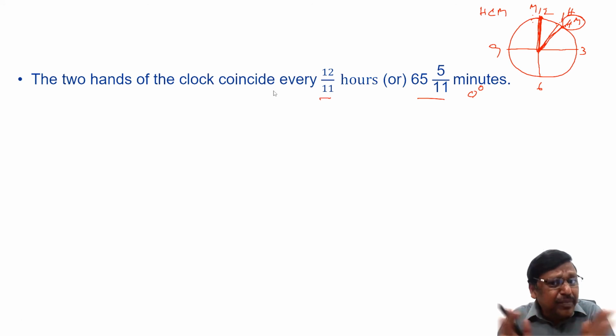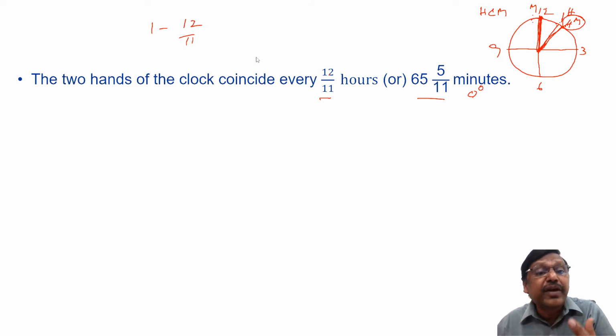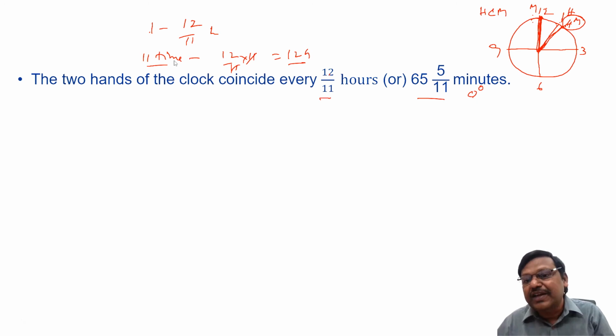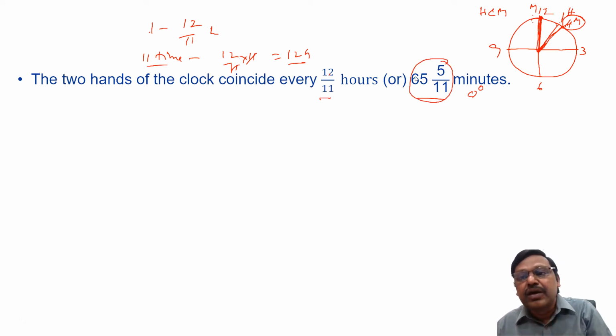So they are not meeting every 1 hour there, right? Because to meet one time they are taking 12/11 hours or 65 5/11 minutes. In 12 hours time they will not meet 12 times, they will meet 11 times. If you want, you can check. To meet one time, if they take 12/11 hours, to meet 11 times means 12/11 into 11, it is 12 hours time. So in 12 hours time they will meet 11 times there.